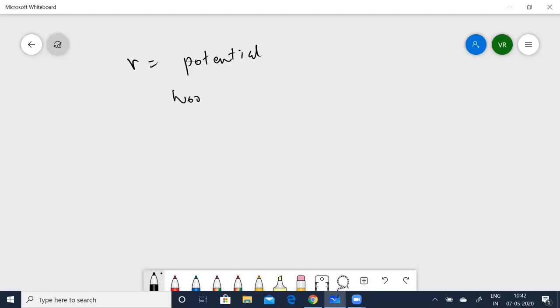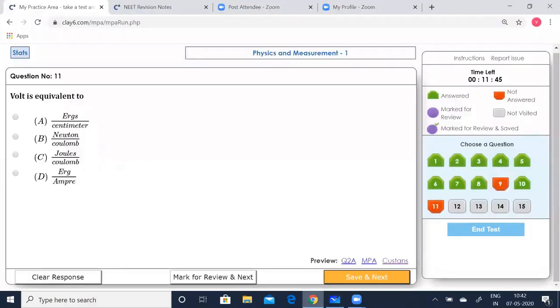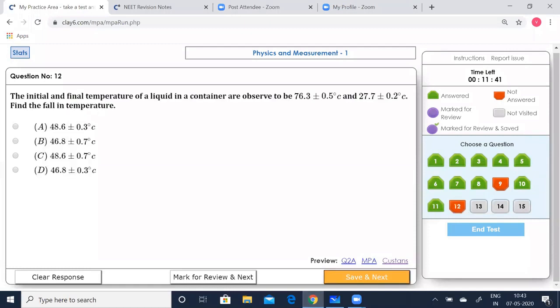Okay, work done by charge, which is equal to J by C, joules by C. C for charge, it is not going to be coulomb, so C. So V is equal to joules per coulomb. Let's see which option is correct. Joules per coulomb. So option C is correct. Let us mark. Okay.